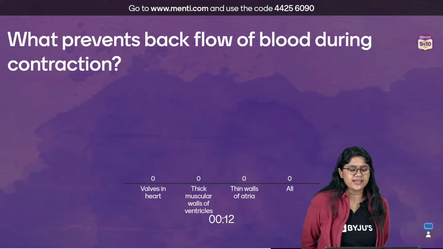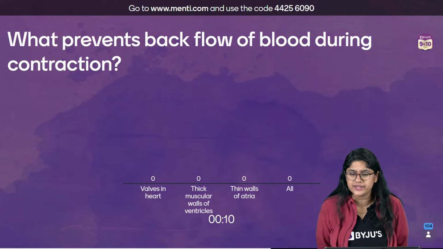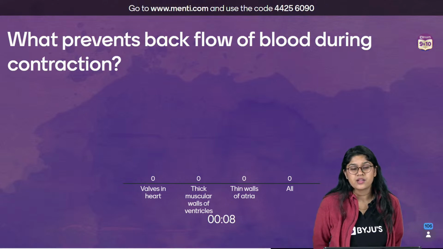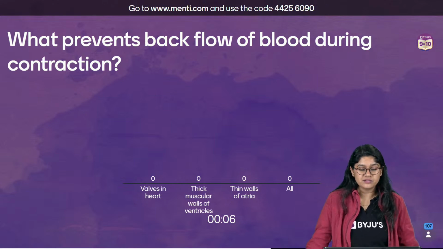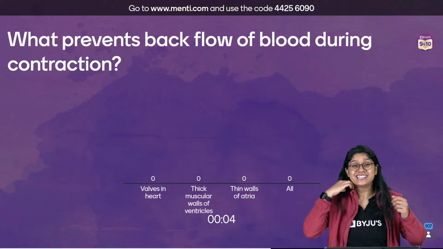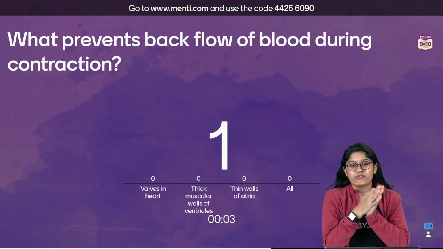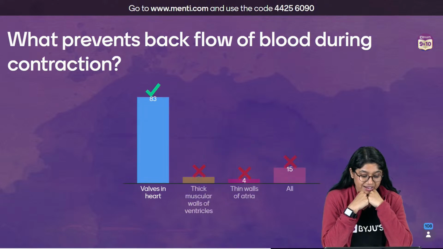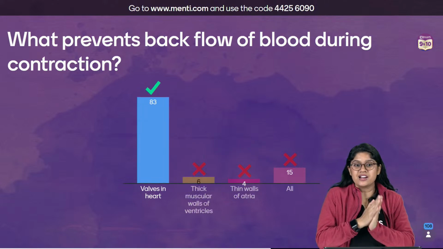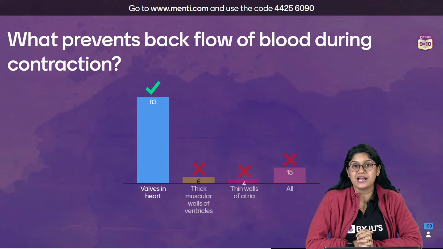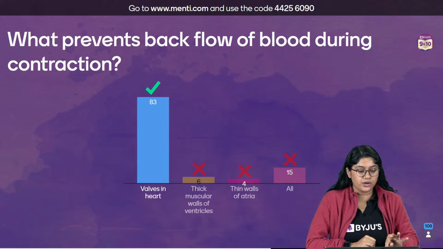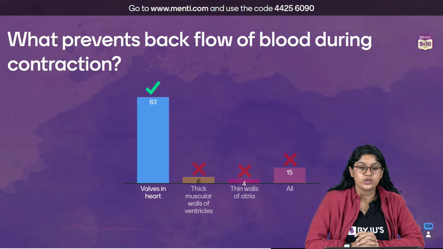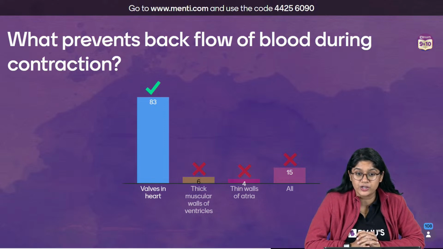Right, so we see that blood will be flowing in the veins and the arteries. We have something in various blood vessels that will be preventing the backflow of the blood. What we call valves, right? Not in the arteries and the veins, but in the heart, because during contraction they have specified.